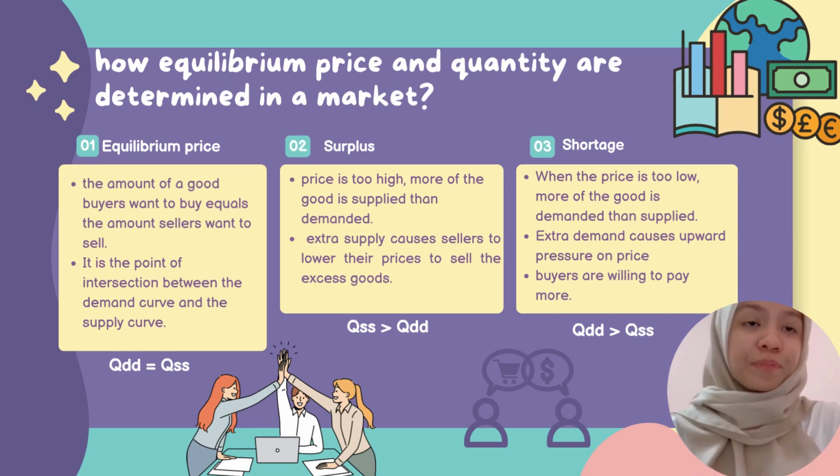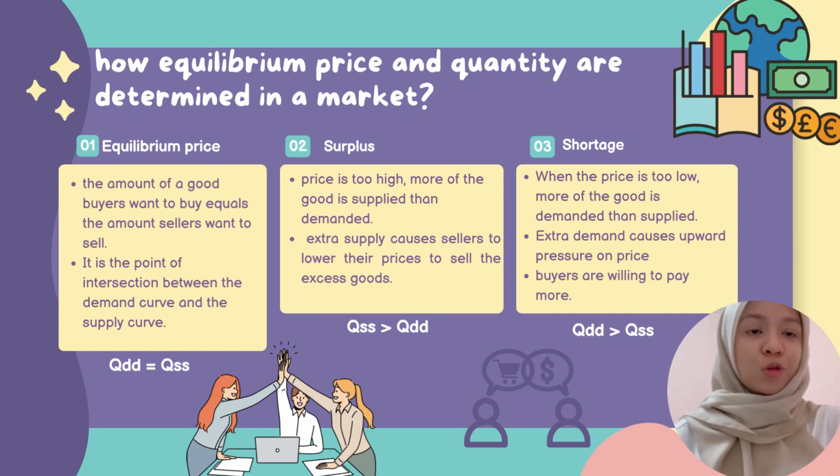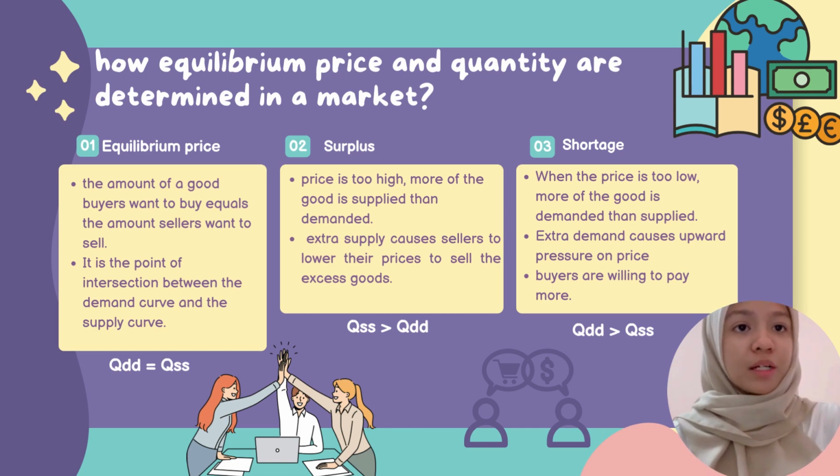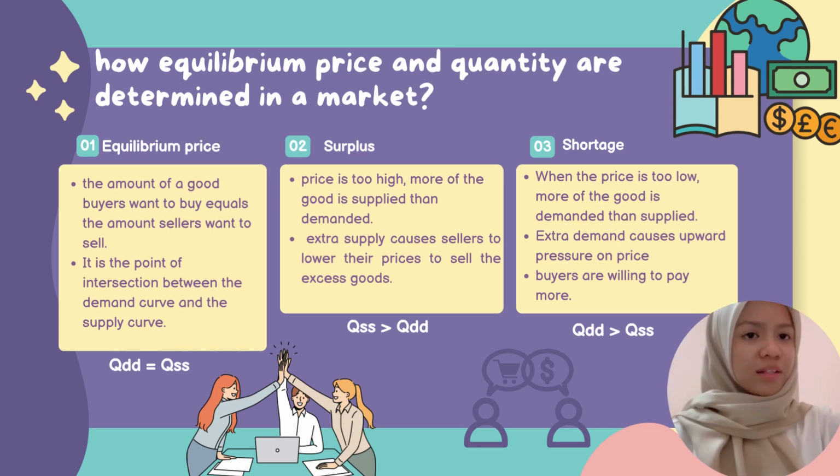So firstly, the equilibrium price is where the amount of good that buyers want to buy equals the amount the sellers want to sell. And it can be found at the point of intersection between the demand curve and the supply curve. So at this point, the market is perfectly balanced and there is no pressure for the price to change. Next, what is surplus?